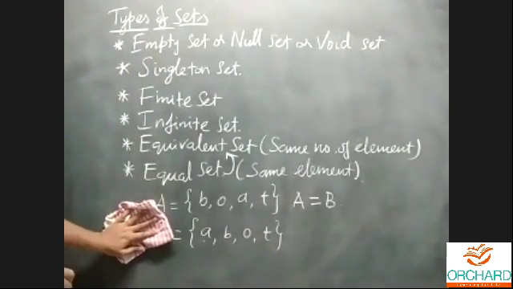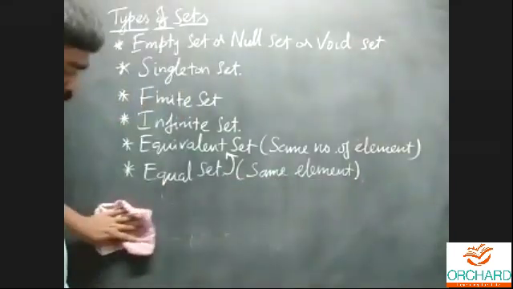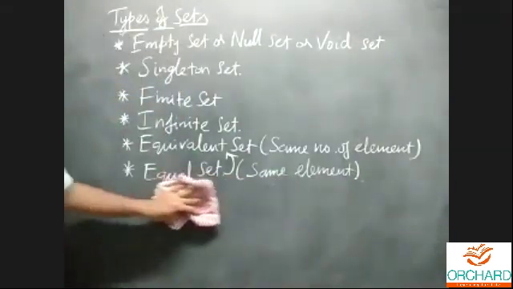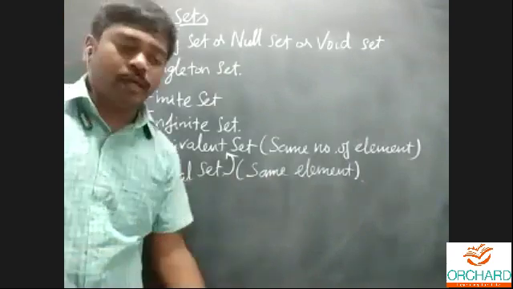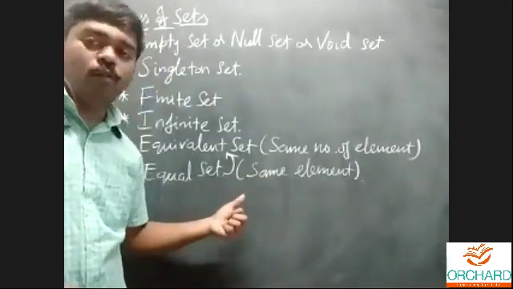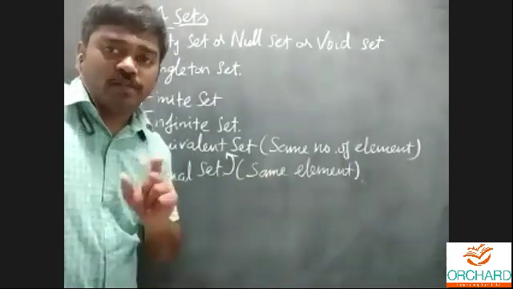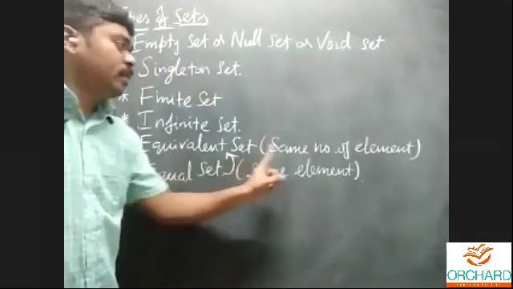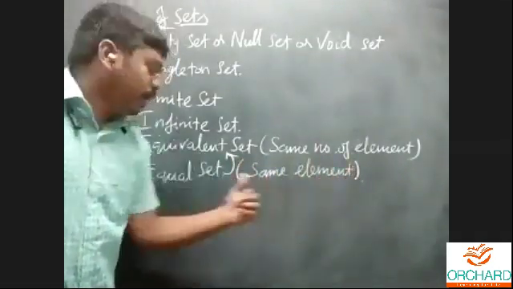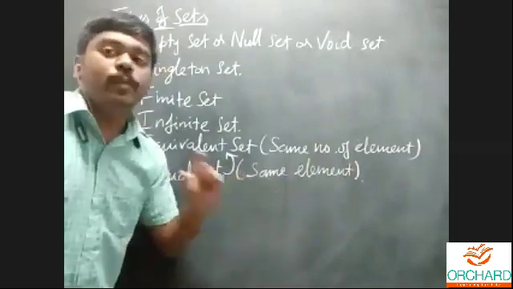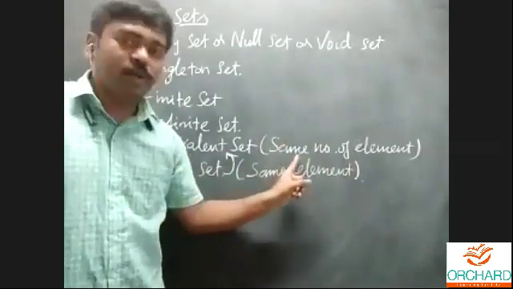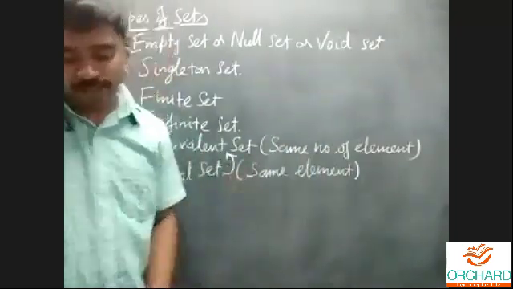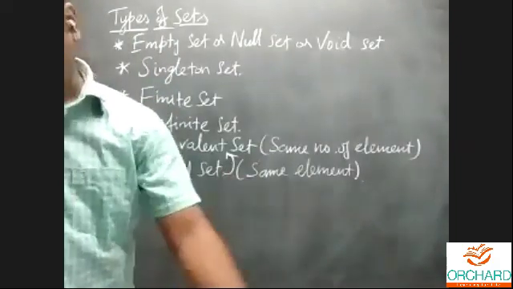Okay, this is the example for equal sets. For equivalent set, same number of elements. Okay, using the key point, you can easily know what is the equivalent set and what is the equal set. Okay, listen students, for the equivalent set, same number of elements, and equal set, same elements. That's all. Same number of elements and same elements. Next one, equal set is over.